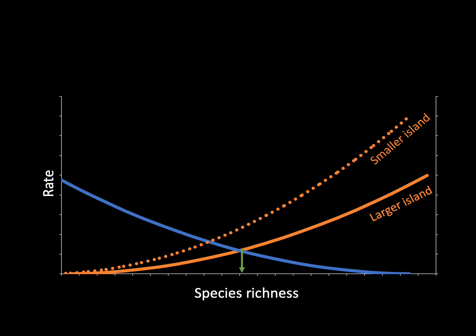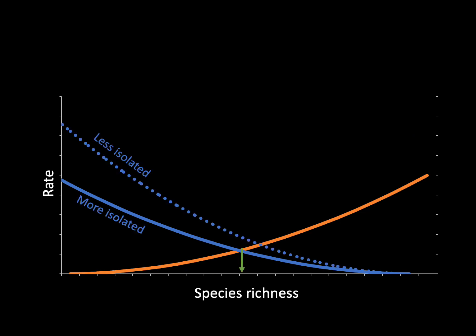Well, bigger islands are more likely to be colonized, since they represent bigger targets for species to disperse to. They will also have lower extinction rates, since species can have larger populations on bigger islands, and therefore have lower probabilities of going extinct. As a result, when we compare a larger island to a smaller island, we see that the intersection of the two curves occurs at a lower level of species richness, therefore predicting that smaller islands will have a lower equilibrium species richness than larger islands.